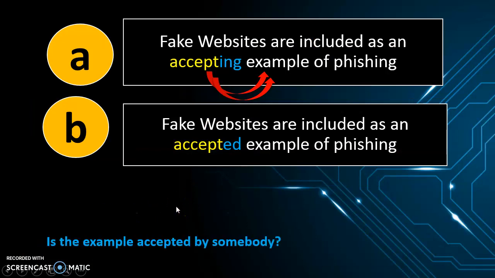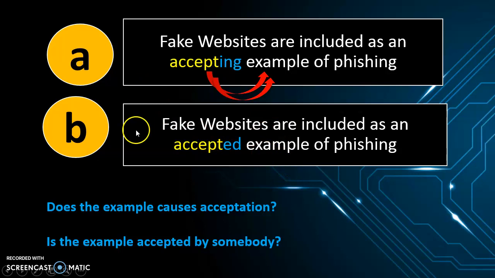Well, here we have two examples. Decide which is the correct option, A or B. In this case, don't forget that this is the adjective. Accepting is modifying example. Accepted is modifying example, but only one is the correct one.